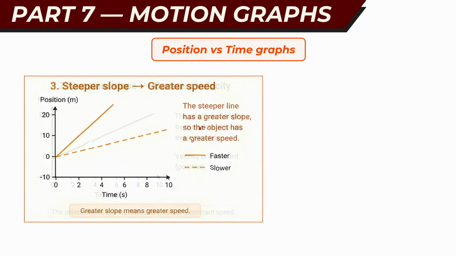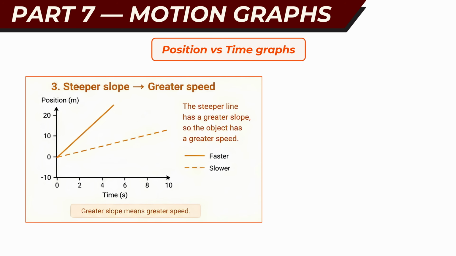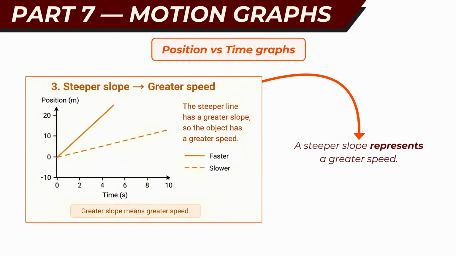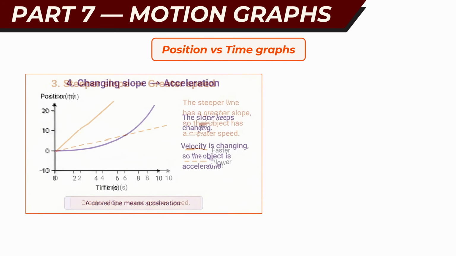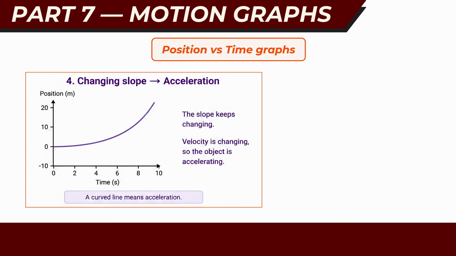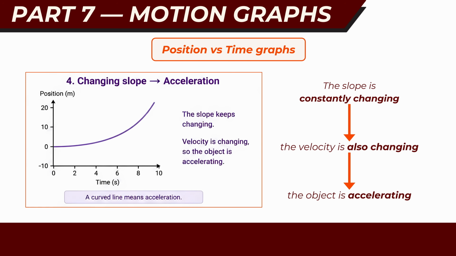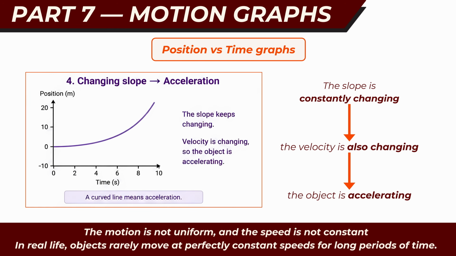If the line is steeper, the slope is greater, which means the object is moving faster. In other words, a steeper slope represents a greater speed. Finally, when the graph is curved instead of straight, the slope is constantly changing. This tells us that the velocity is also changing, which means the object is accelerating. In this case, the motion is not uniform and the speed is not constant.